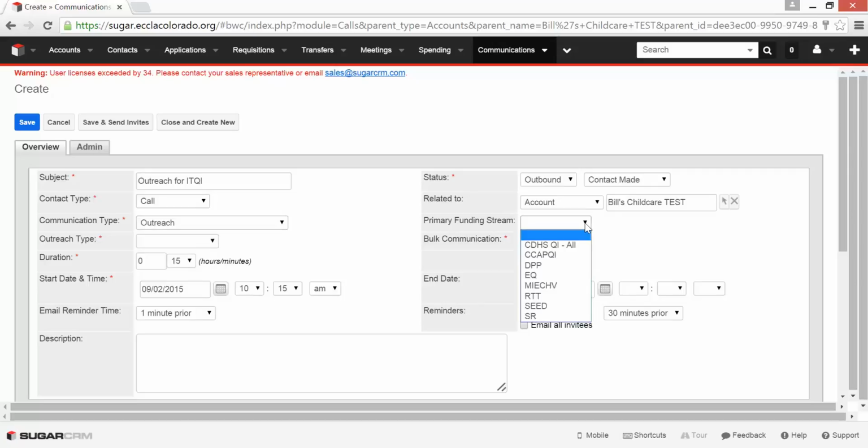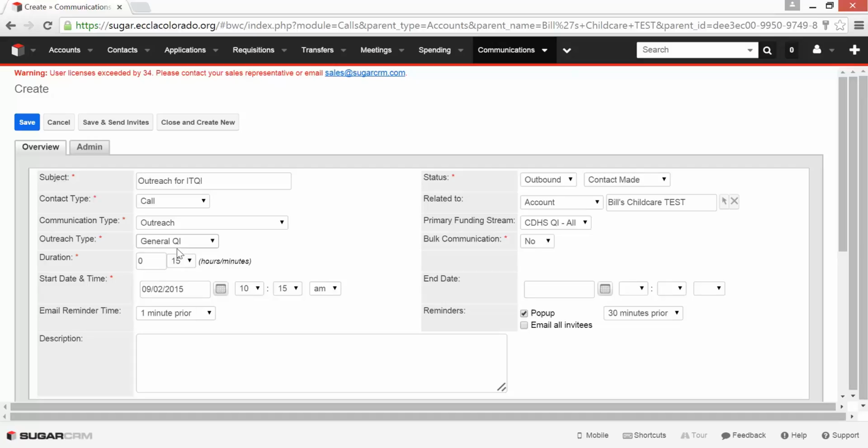And the primary funding stream in this case was for quality improvement from CDHS in general, but you could pick any other relevant funding stream. This outreach type was general quality improvement, not program specific, but of course we could pick program specific if that was relevant. A bulk communication refers to a blast email to multiple providers. This is not the case for this phone call.